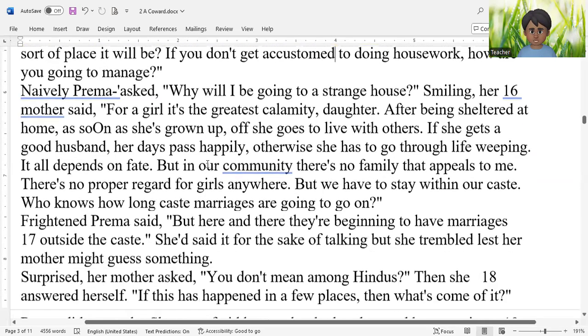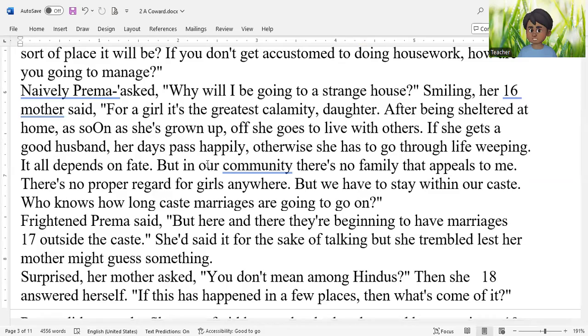Naively, Prema asked, "Why will I be going to a strange house?" Naively means as if you speak naively, it means you show as if you have no idea, you don't know anything. Naively, Prema asked, "Why will I be going to a strange house?" Smiling, her mother said, "For a girl, it is the greatest calamity, daughter."